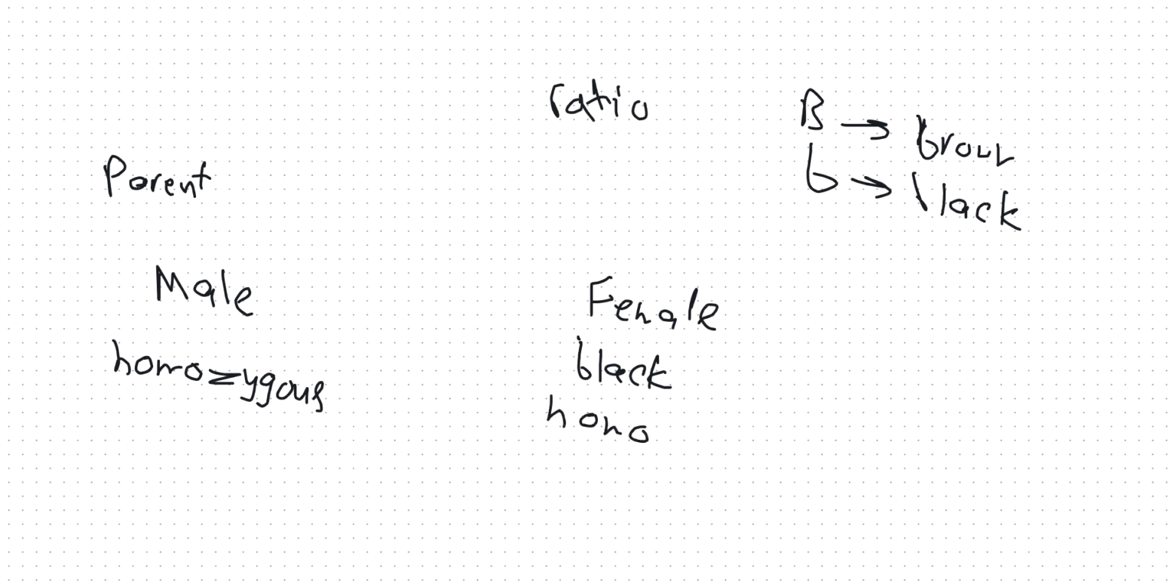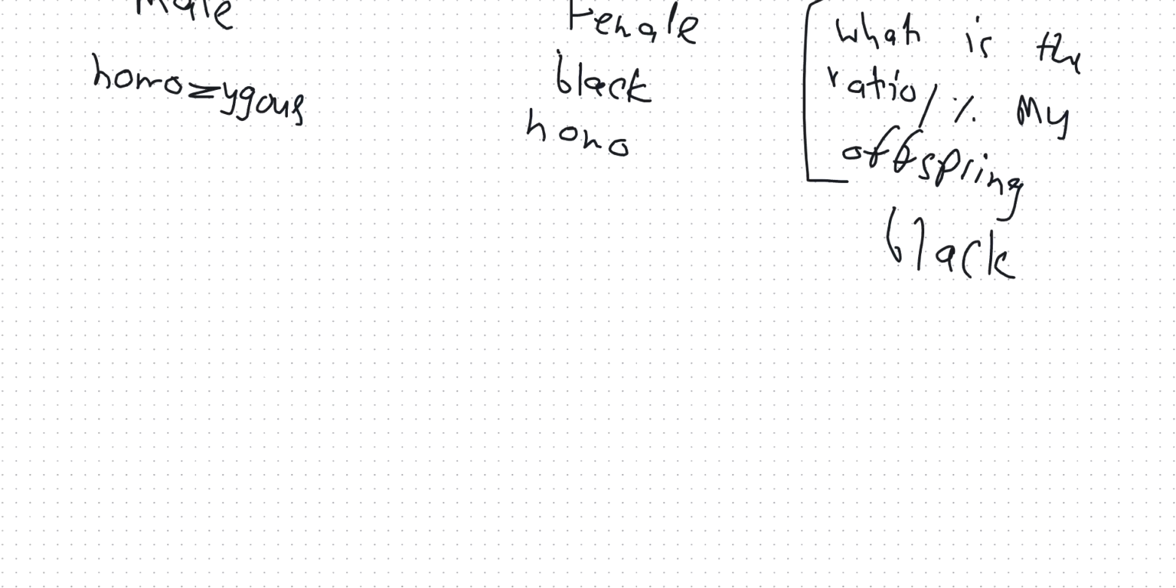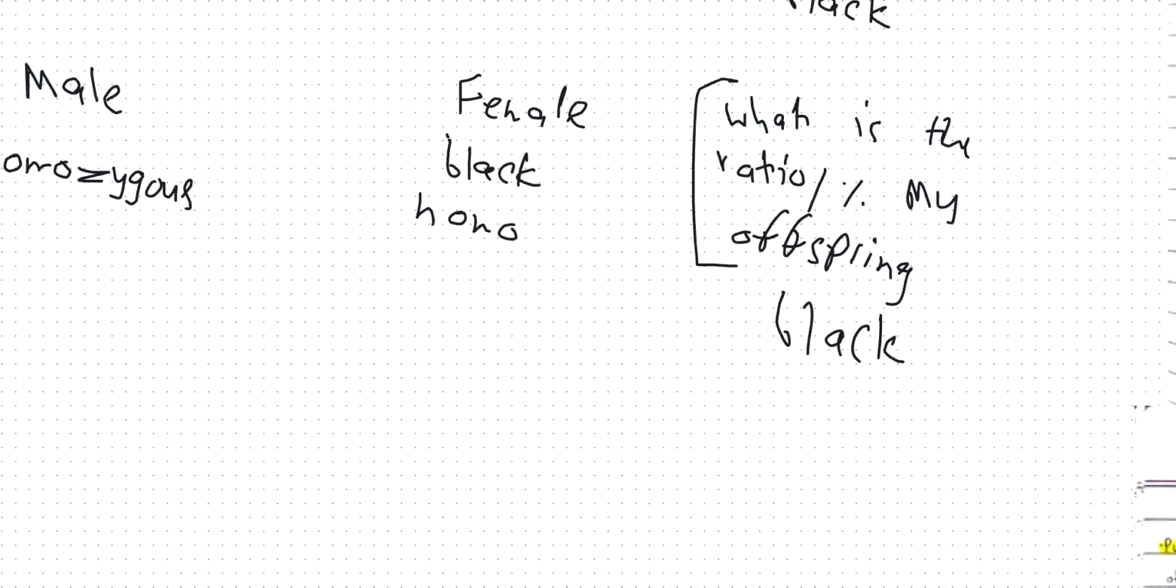And the question says, what is the ratio or the percentage? They can also ask you the percentage that my offsprings will have black hair. So this is the question. They're asking me, what's the percentage of my offsprings of this male and female when they cross, how many offsprings will have black hair? Someone is saying 0%. We can figure that out.